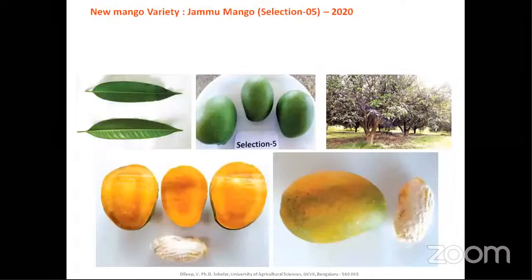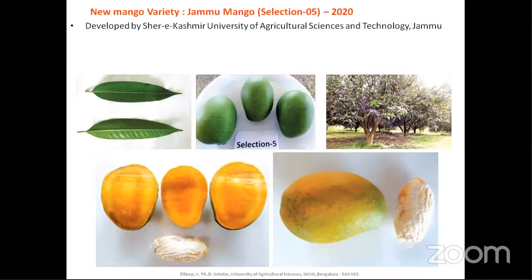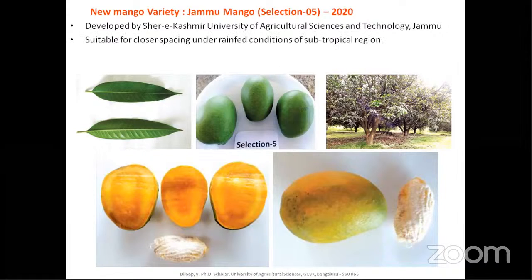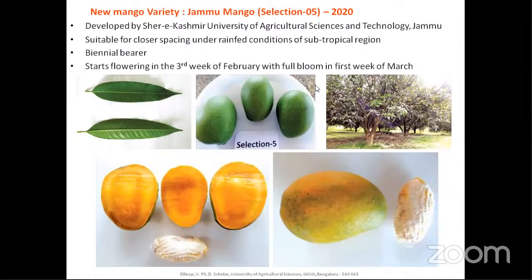The new variety released in 2020 is Jammu Mango. It is also known as Selection 5. This is developed by Sher-e-Kashmir University of Agricultural Sciences and Technology in Jammu, and it is suitable for closer spacing, maybe for HDP, though looking at the picture it may not be. They have given that it's suitable for rainfed conditions of the subtropical region. It is also a biennial bearer, and starts flowering in the third week of February. As I said, the flowering in South India will be in December, and in North India, almost January to February, the flowering will start and extend up to March.